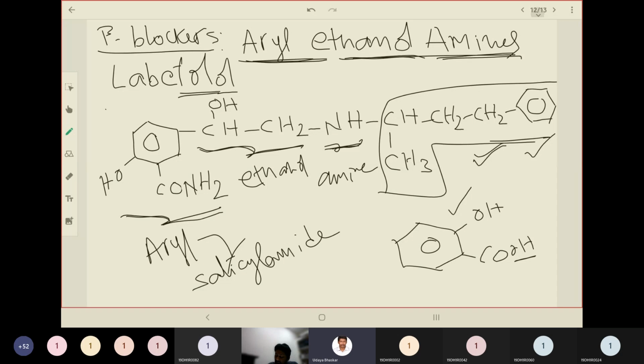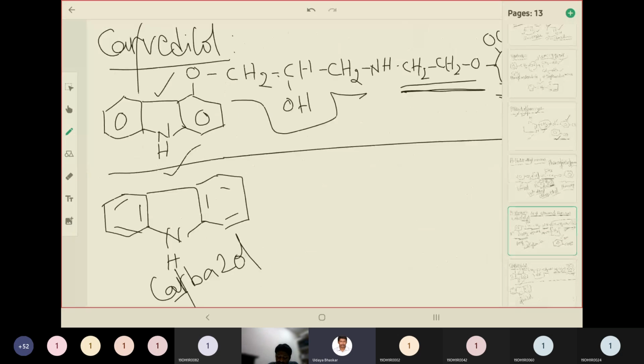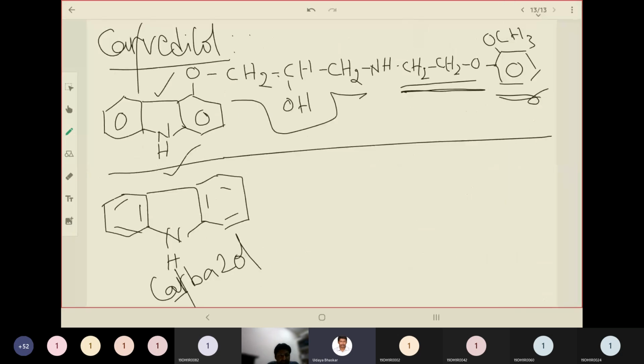And lastly, in the last class we saw the structure of carvedilol, the second candidate under beta blockers. Here this ring is carbazole, so you should remember the structure of carbazole. It is pyrrole fused with benzene on two sides, and you have an oxy group attached directly to the ring, and you have propanol, and this is the amine.